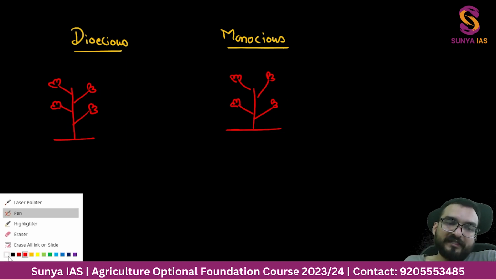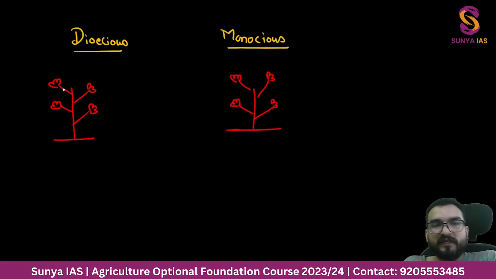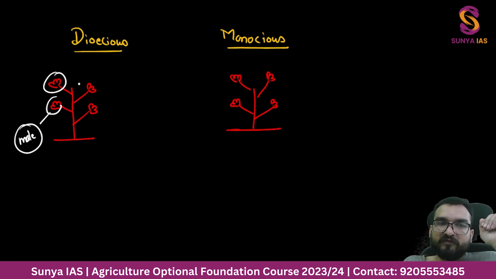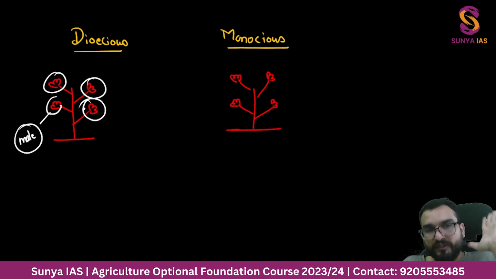Now dioecious plants are those plants which are only having one type of sex organ, meaning that the flower will be either male or female. All flowers will be male, male, male, male. You will not find any female reproductive part over here.